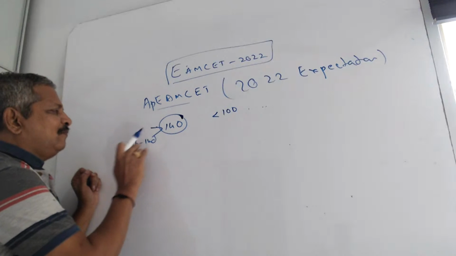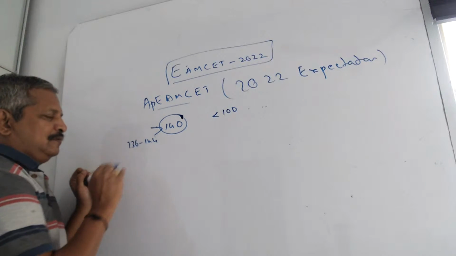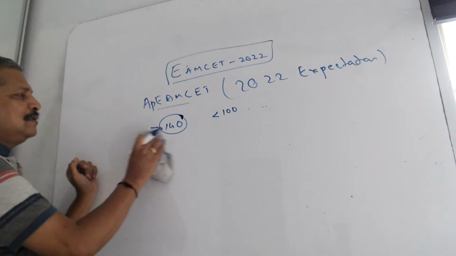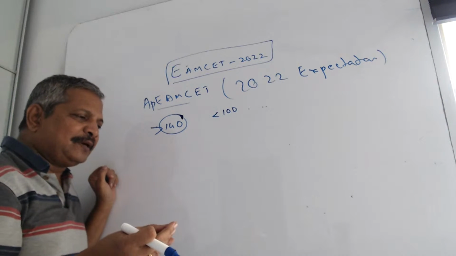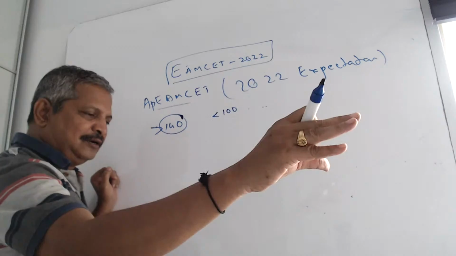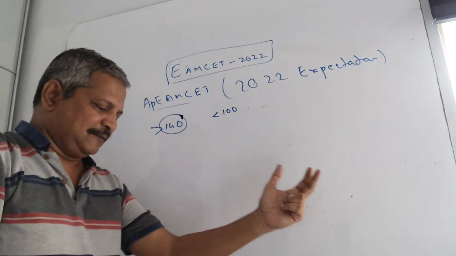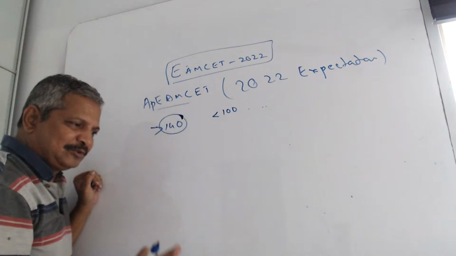So plus or minus 4, 136 to 144. Average I am taking 140. If you take the hardest paper, you have to get 136, then below 100 rank. Easiest paper, 144, will get below 100 rank. This is about APEamcet I am talking.